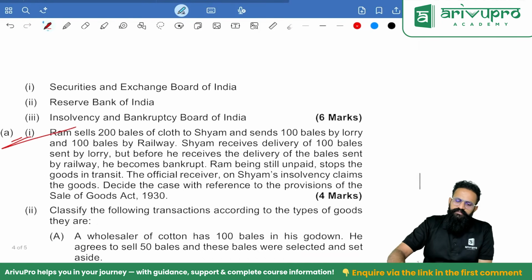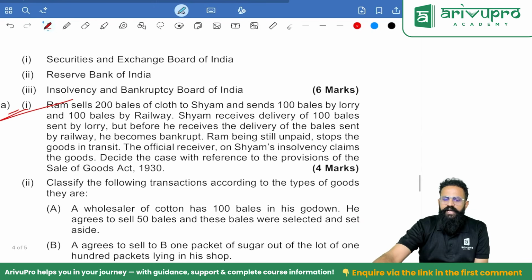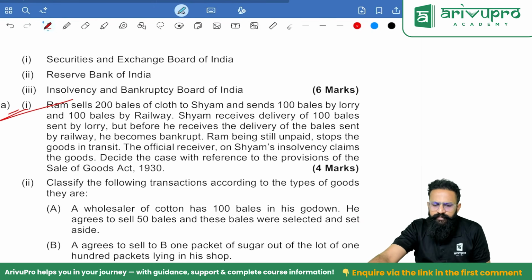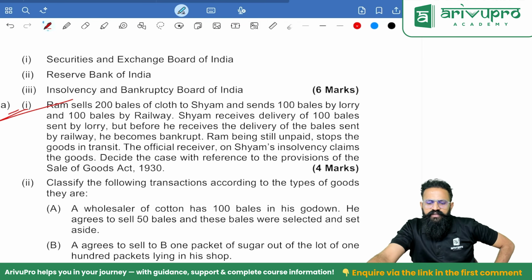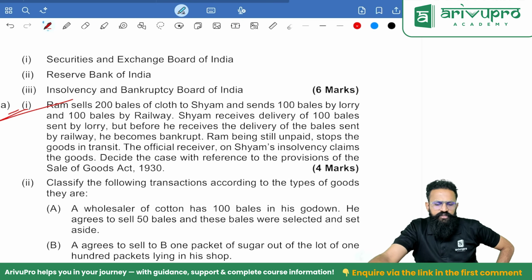Ram sells 200 bales of cloths to Sham and sends 100 bales by lorry and 100 bales by railway. Sham receives delivery of 100 bales sent by lorry, but before he receives the delivery of 100 bales sent by railway, he becomes bankrupt. Ram, being still unpaid, stops the goods in transit. The official receiver on Sham's insolvency claims the goods, decide the case with reference to the provision of Sale of Goods Act.